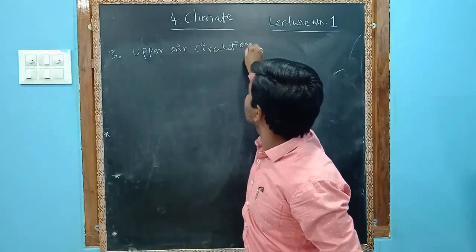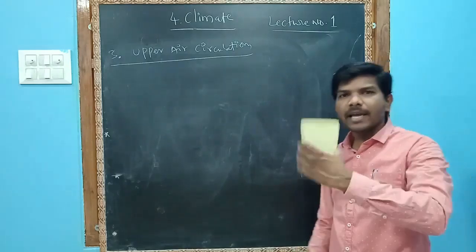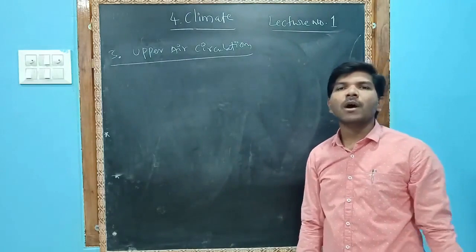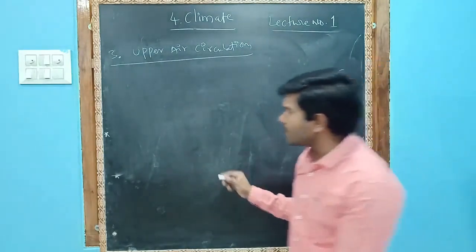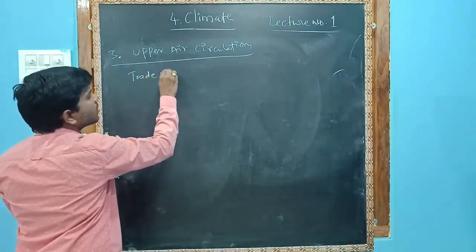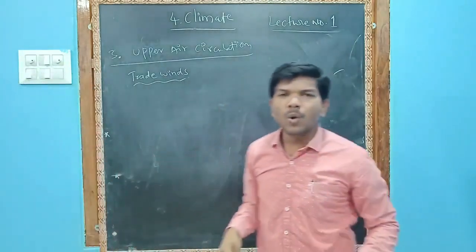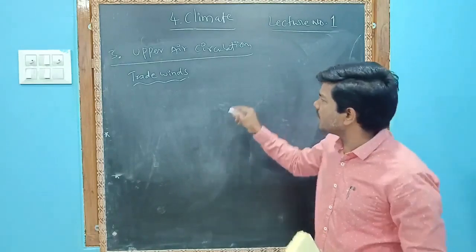Upper air circulation. What is this upper air circulation? Usually now we have to understand about two things. The first one is about the trade winds. Let us see what the trade winds are. In 9th class chapters also they clearly mentioned these trade winds.